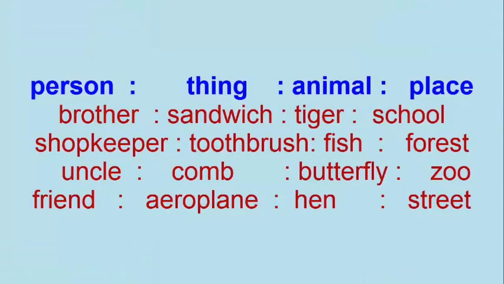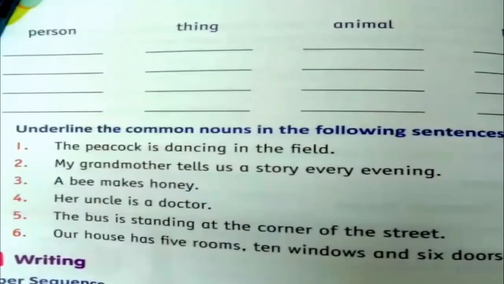Now you can see on the page I have written the answers in their proper places. You can tally it and write in your book. The next question is C2. I will read the question. Underline the common nouns in the following sentences. Now look at all the statements and find the common nouns. Common nouns means the names written with small letters.